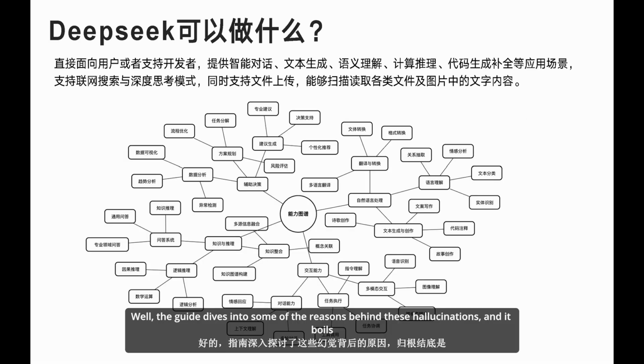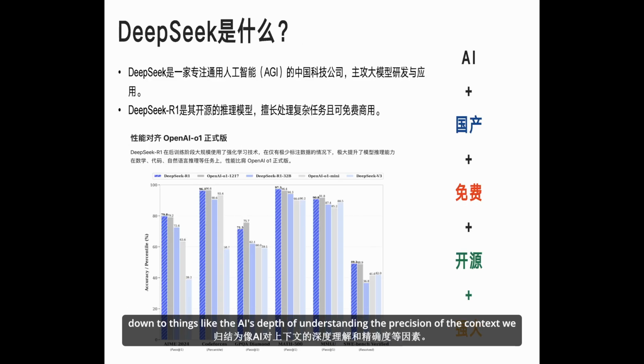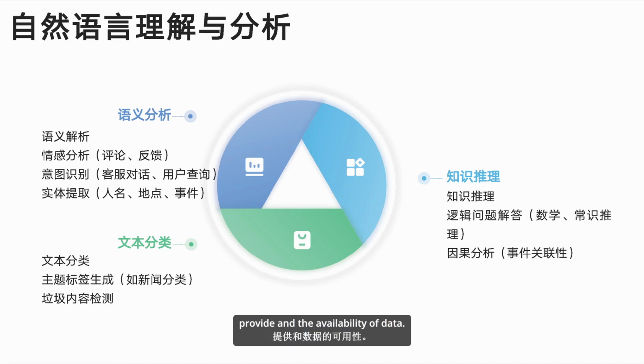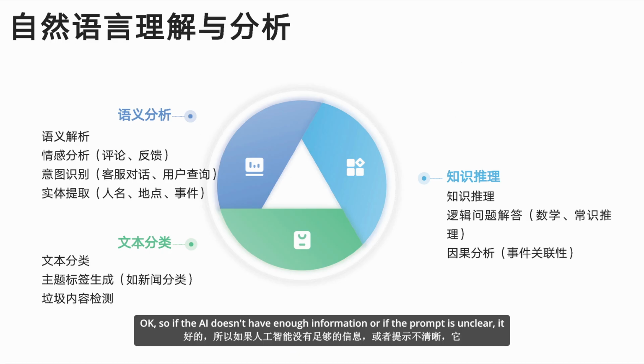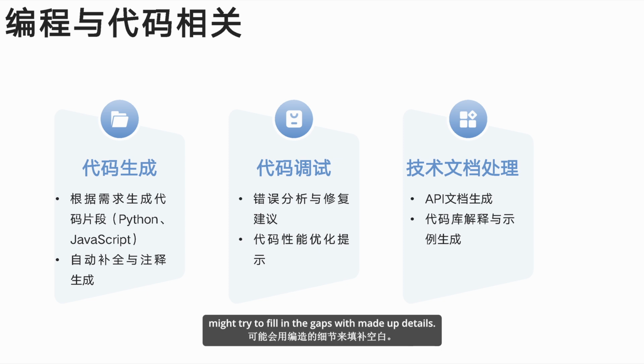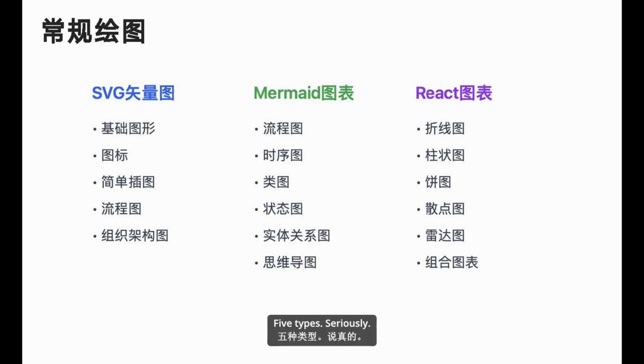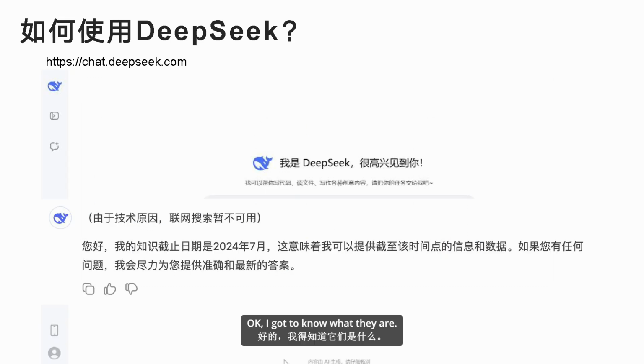Well, the guide dives into some of the reasons behind these hallucinations, and it boils down to things like the AI's depth of understanding, the precision of the context we provide, and the availability of data. Okay, so if the AI doesn't have enough information, or if the prompt is unclear, it might try to fill in the gaps with made-up details. Exactly. And the guide actually breaks down AI hallucinations into 5 different types. 5 types? Seriously. Okay, I gotta know what they are.